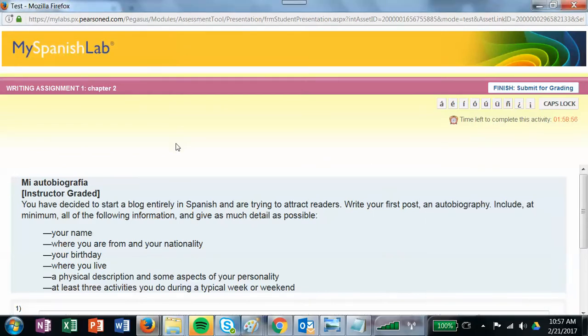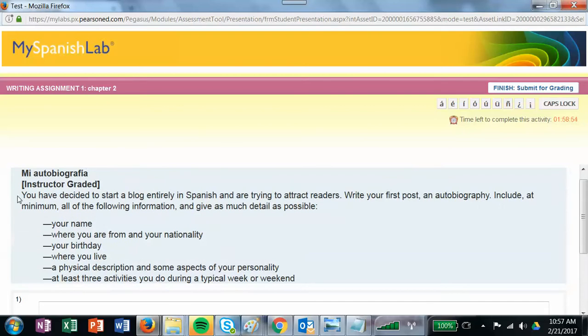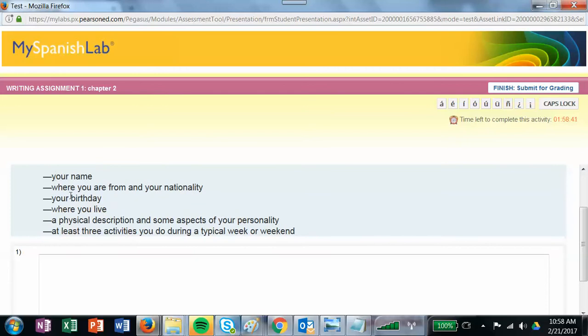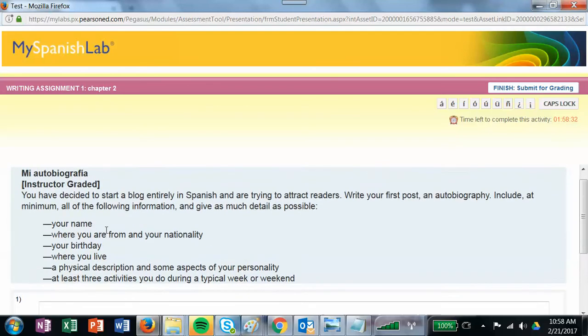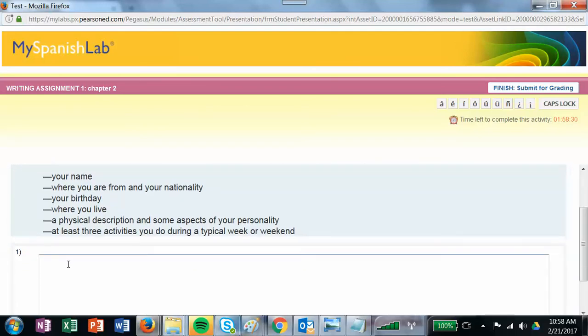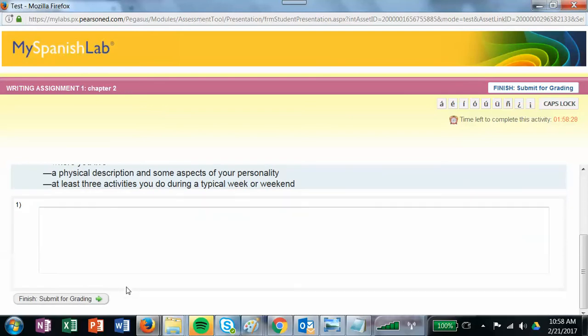Okay. So if you open up writing assignment 1, it says you have decided to start a blog entry in Spanish and are trying to attract readers. Write your first post and autobiography, include at minimum all the following information and give as much detail as possible. Your name, where you are from, and your nationality, your birthday, where you live, a physical description, and some aspects of your personality, at least 3 activities you do during a typical week or weekend. So you'll include all of that down here in Spanish, and then you'll hit submit and finish for grading.